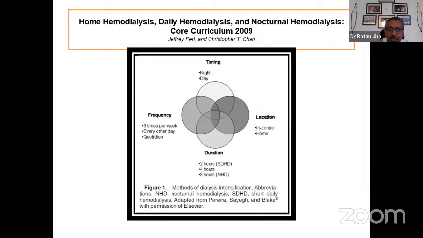So short dialysis is usually a dialysis which is SD, which is done short daily hemodialysis 6 days a week, while the conventional dialysis duration is 4 hours, 3 times a week. And if the duration has to be prolonged, it is usually given in the night time or nocturnal hemodialysis. So there are different names which are associated with hemodialysis, and one has to understand which form of dialysis is good for the patient and what can be offered at the center.